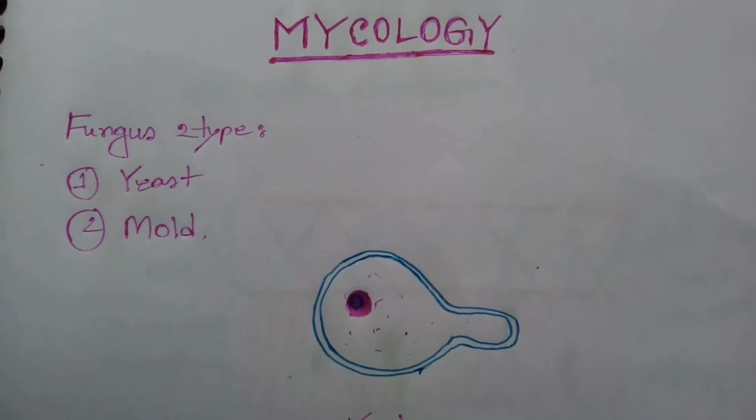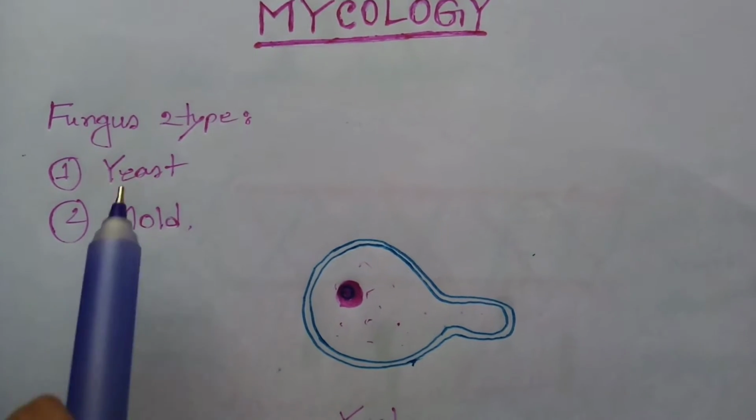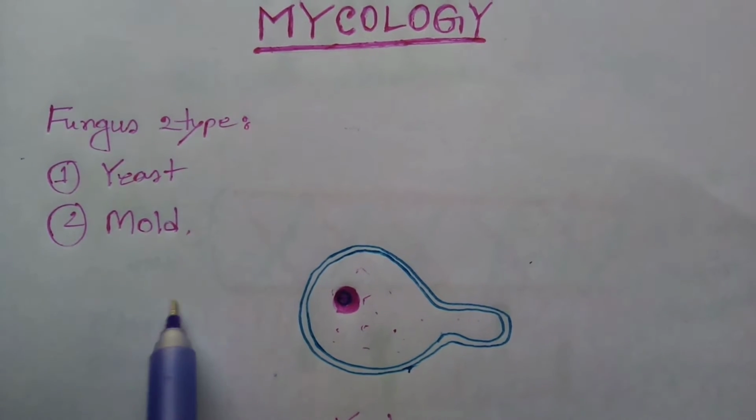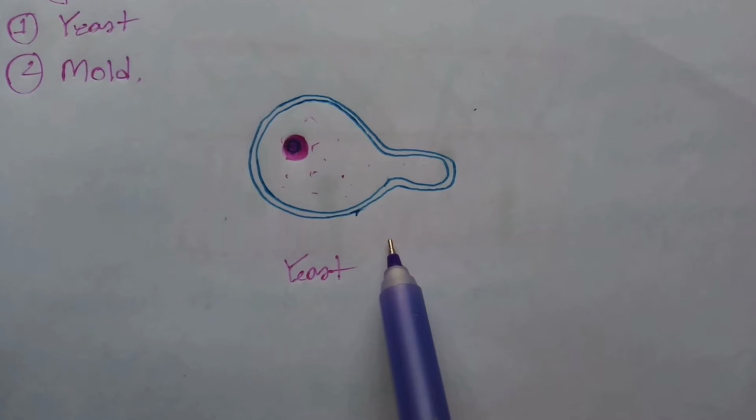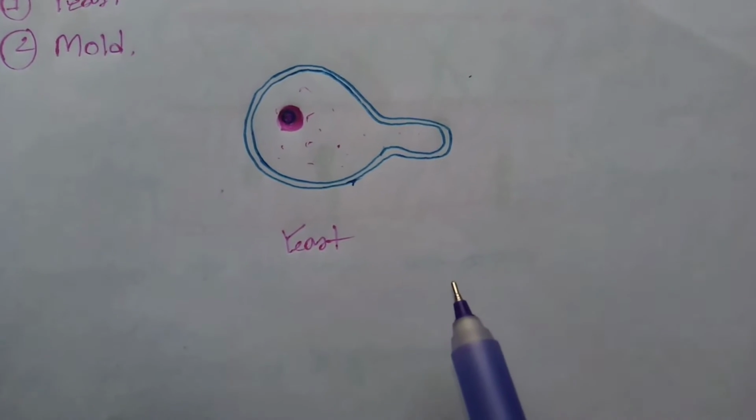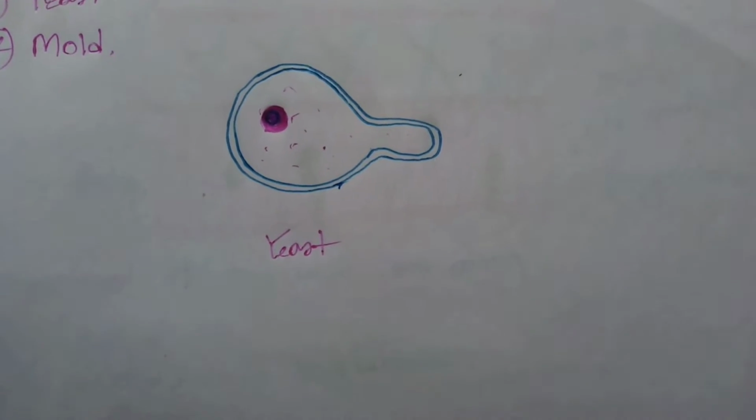Mycology is the study of fungus, and fungus are basically two types, yeast and mold. Yeast are unicellular and their reproductive process is budding. Now let's talk about the mold.